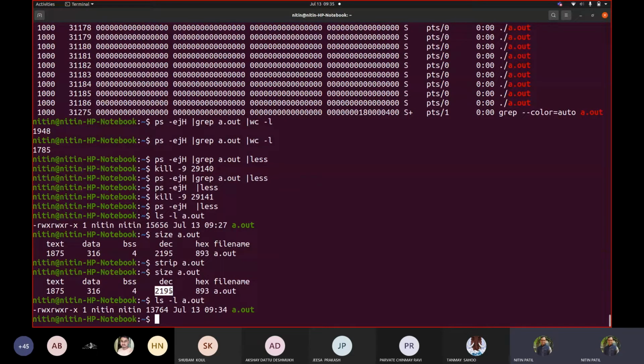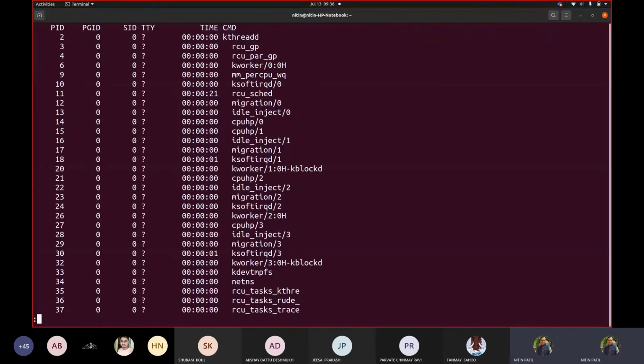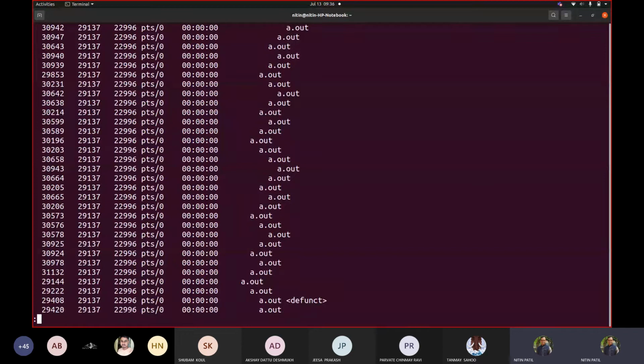So if I say 2195 bytes per process, and if we see how many processes there are, there are still these many processes running. So you multiply it by that factor. So this much amount of memory was automatically given. So my machine sometimes may take a huge amount of time to respond. Correct? So it can happen. So this would be creating multiple processes there. But what is the achievement in loading this kind of code, a.out, everywhere? We could not achieve anything, correct?